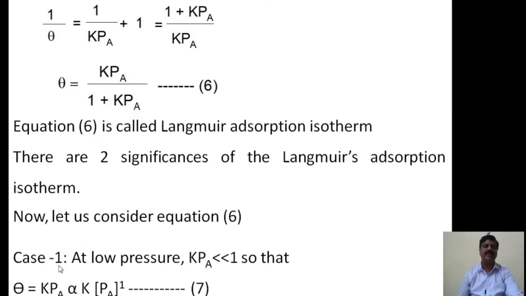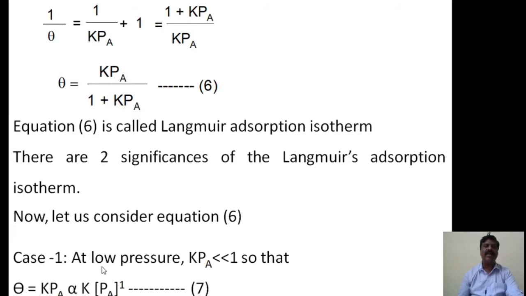The first significance, case number 1: theta, the fraction of the surface sites covered, depends on the pressure and also on the equilibrium constant. Therefore it depends on the pressure of the adsorbate. Therefore there are two cases.